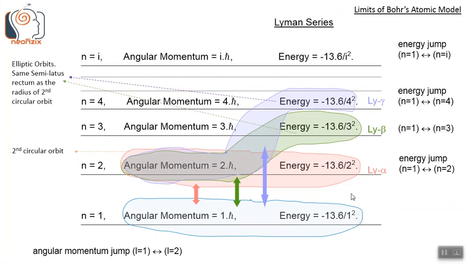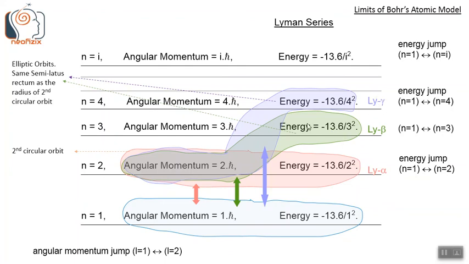This indicates a transition between circular orbits. Lyman beta line involves the same angular momentum jump, L equals 1 and 2, but the energy jump is between n equals 1 and n equals 3 levels. So this transition is between the first circular orbit and a slightly elliptic orbit with the same semi-latus rectum as the radius of the second circular orbit.